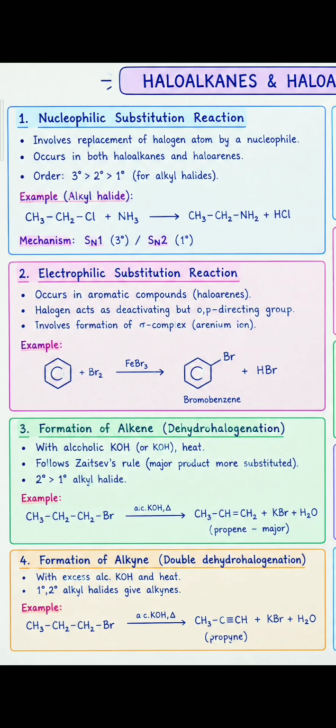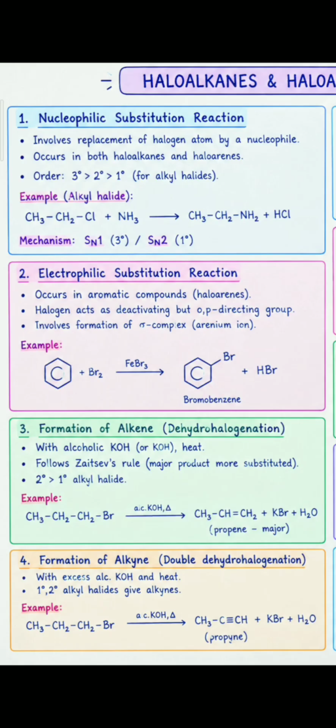Next one is nucleophilic substitution reaction. It involves replacement of a halogen atom by a nucleophile. It occurs in both haloalkanes and haloarenes. The order is tertiary greater than secondary greater than primary for alkyl halides. Example: alkyl halide CH3CH2Cl is treated with ammonia. It gives CH3CH2NH2 plus HCl. Mechanism: SN1 if tertiary is present, and if primary is present, SN2.